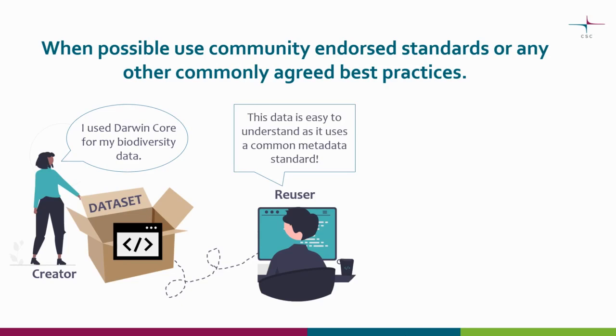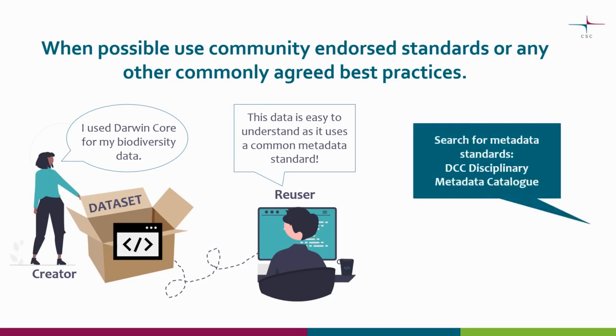Some research domains have more formal standards, vocabularies, or ontologies than others, but as long as using common ways of publishing data and metadata increases the usability of data, it also increases fairness. To find metadata standards for your field of science, you can browse DCC Disciplinary Metadata Catalog.